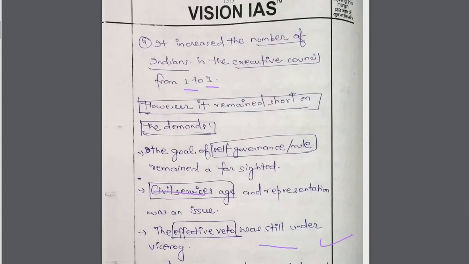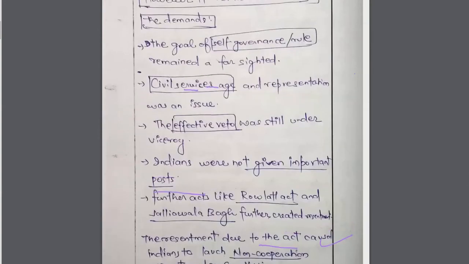However, it remained short on the demands. So what were the demands that were not met by the British? The first demand not met was the goal of self-governance, or Swaraj, which remained far-sighted. The demand for self-government propagated by the Indians was not met. Next point is that civil services age and representation was an issue. Previously the British decreased the age limit for civil services, so Indians were not able to get into these services, and as a result there was a huge clash among the people against the British. This was another issue. The veto was still with the viceroy.